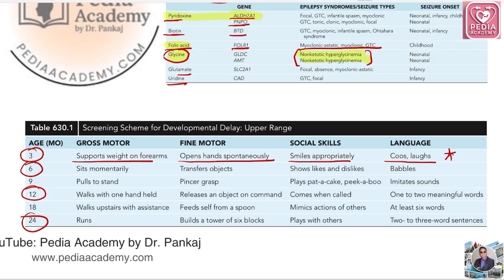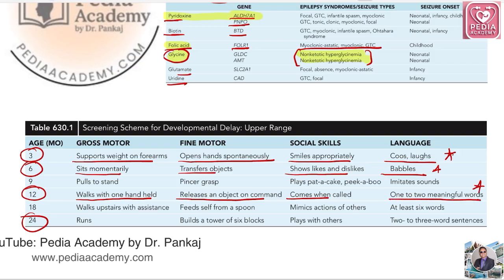6 months you have to remember. At 6 months of age, child sits momentarily, transfers object, shows likes and dislikes, and bubbles. So if this is not achieved, you have to think of developmental delay. Will directly go to 1 year, walks with one hand held, releases an object on command, comes when called, and 1 to 2 meaningful words.